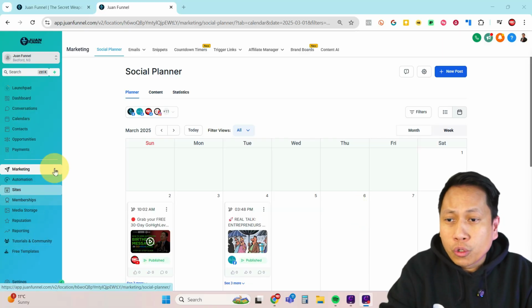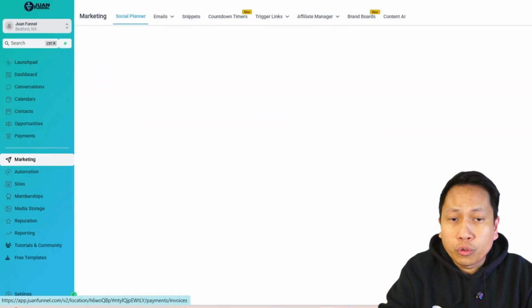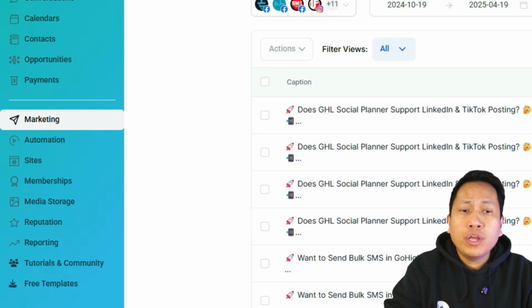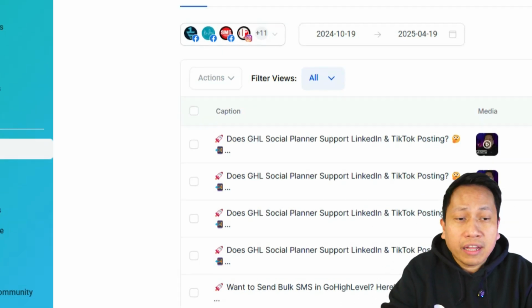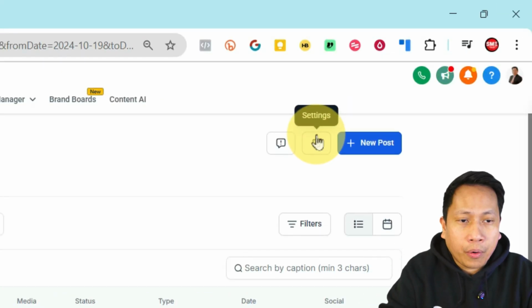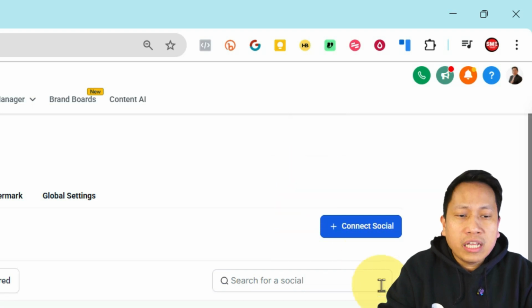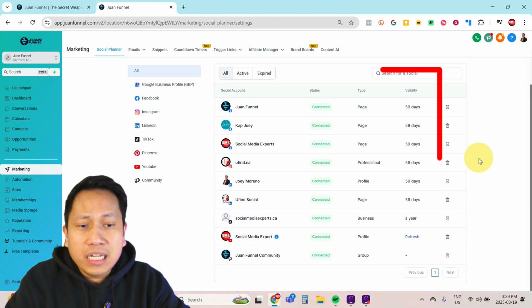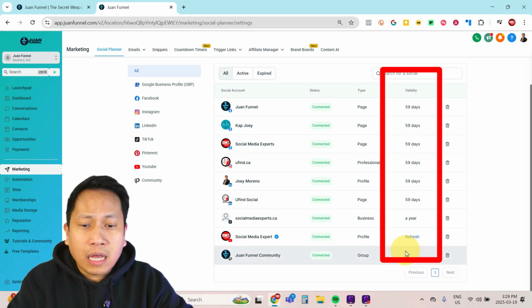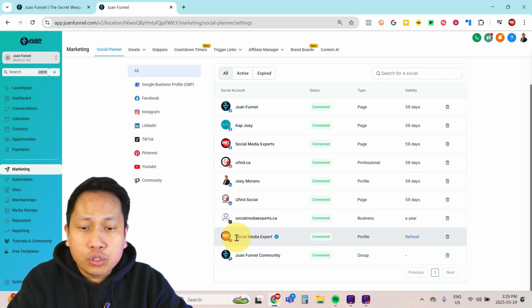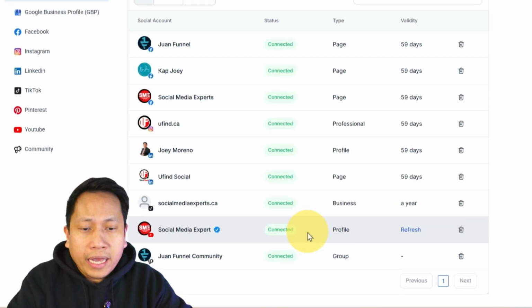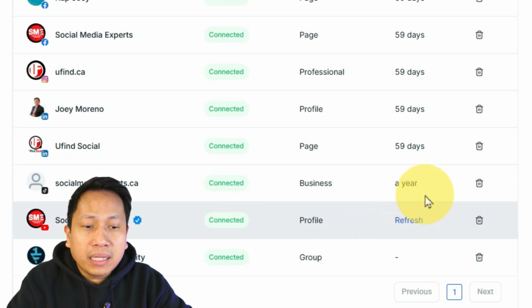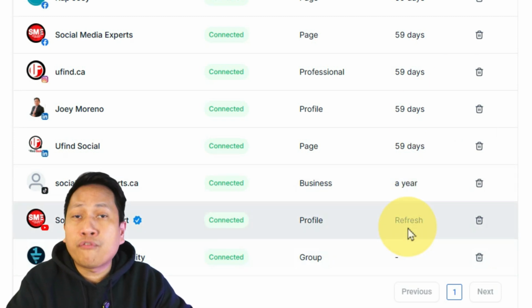So the first thing is you need to go to your Go High Level account. Let's go to the marketing section. And once you're here in the marketing section, go to the settings, which is in the upper right corner. In the settings, I want you to check the validity. There are validity dates here. For example, for this video, it's a social media expert account. It's connected, but it says validity, it says refresh.